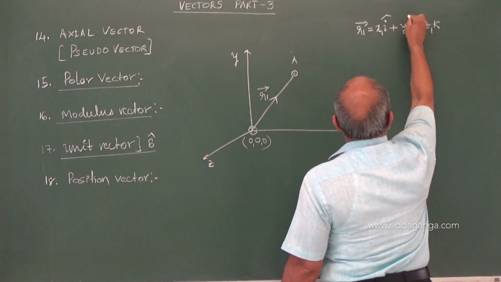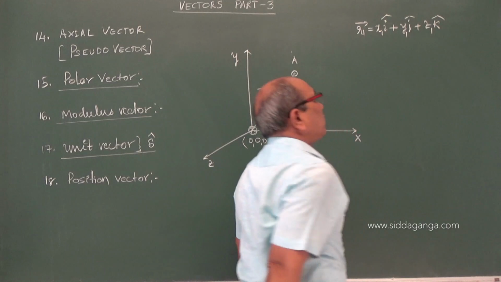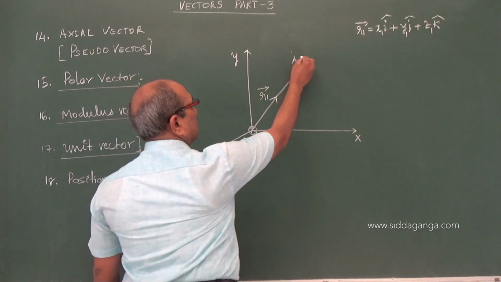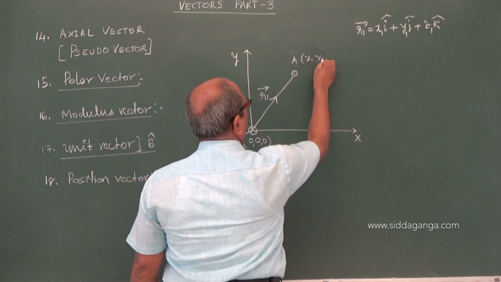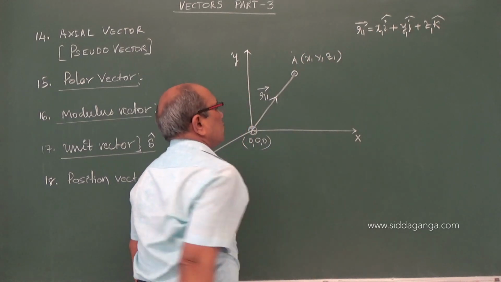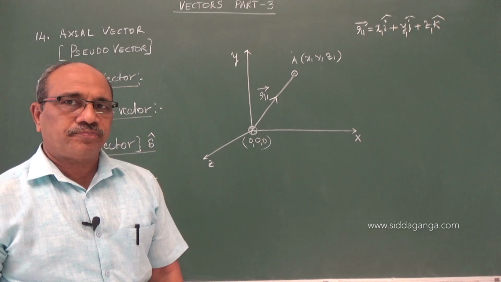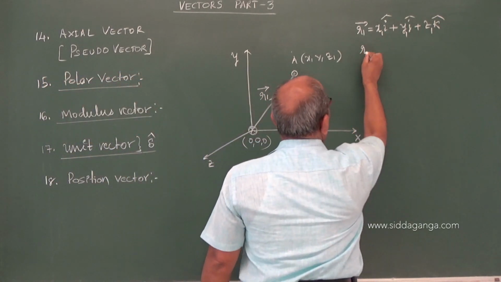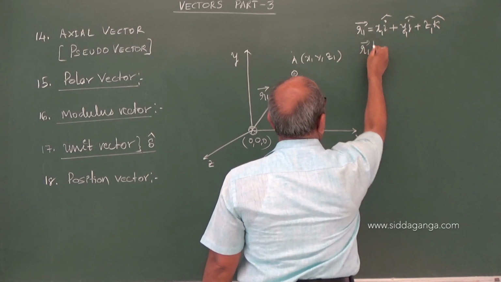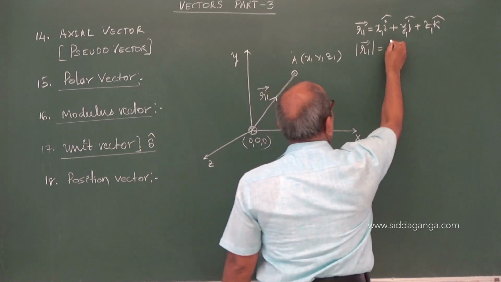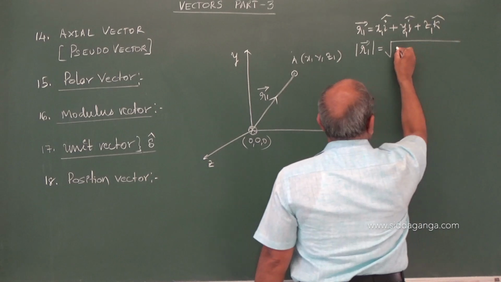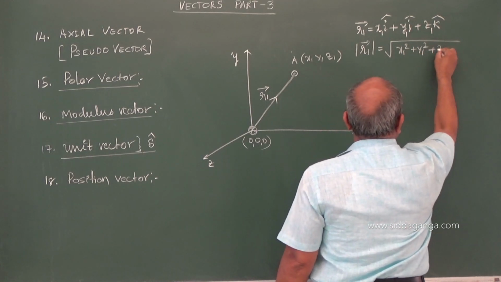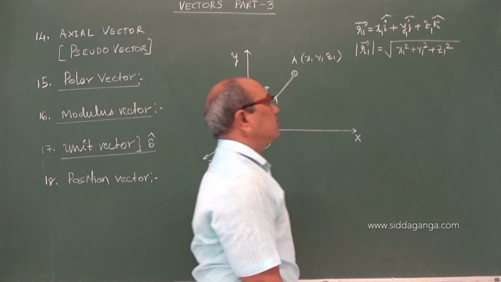So this is the representation of this vector. x1, y1 and z1 are the coordinates of the point A. What is its magnitude? If we want the magnitude of this, it can be taken as root of x1 square plus y1 square plus z1 square.